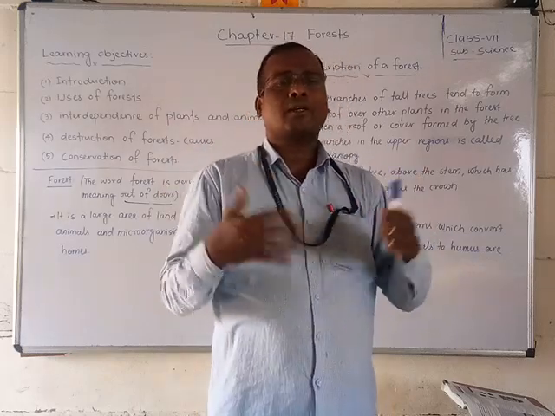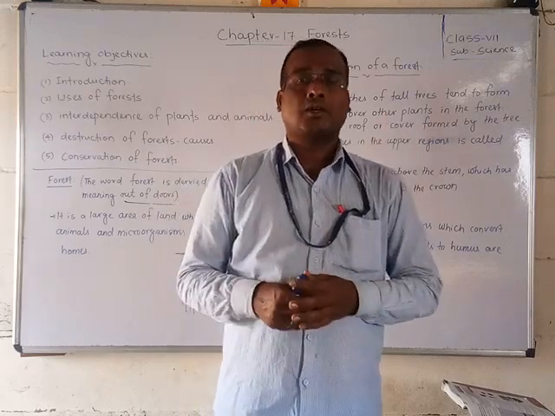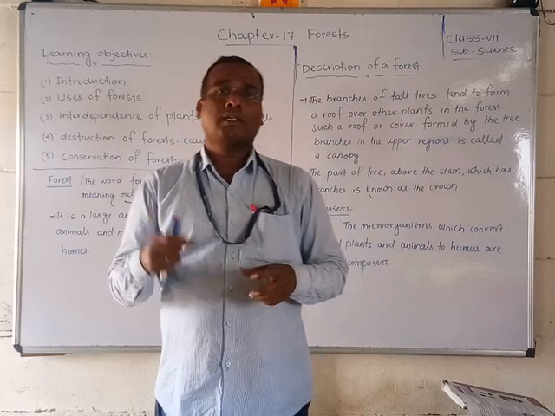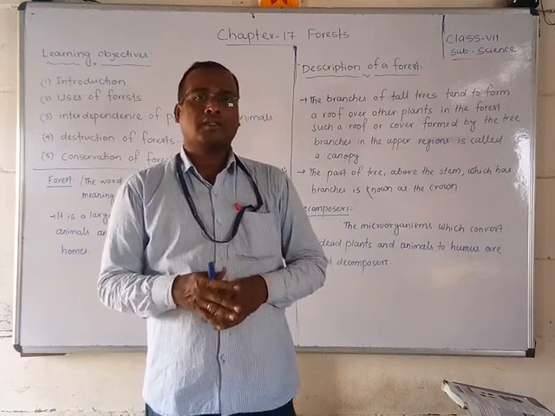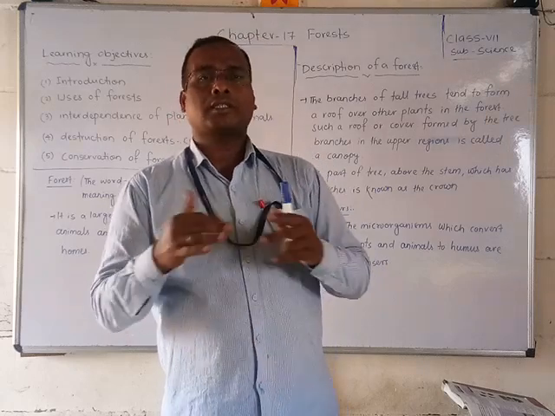That is why, in the thickest part of the forest, where all the plants are close together, sunlight cannot enter the ground. That is called the deepest, thickest area, and it always looks dark inside the jungle.